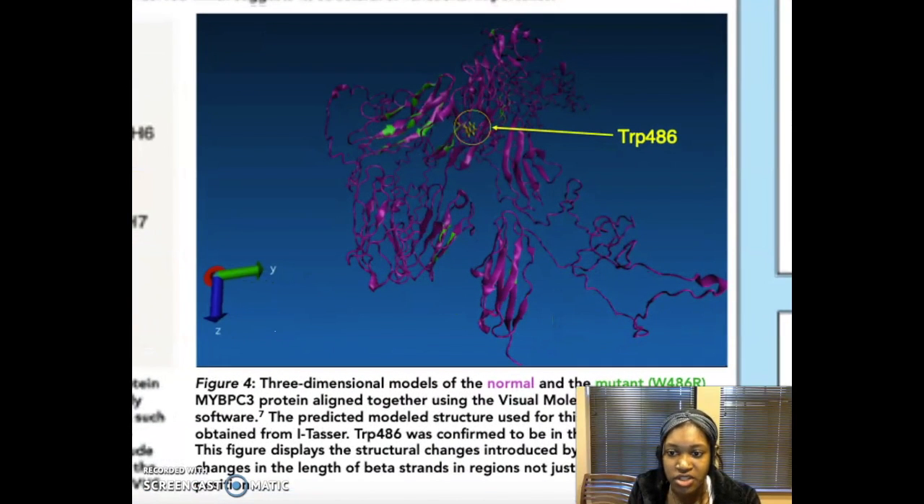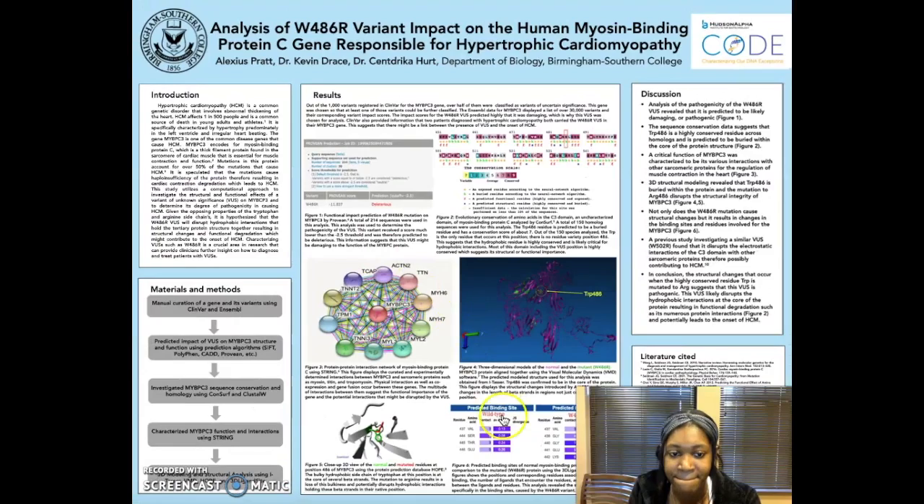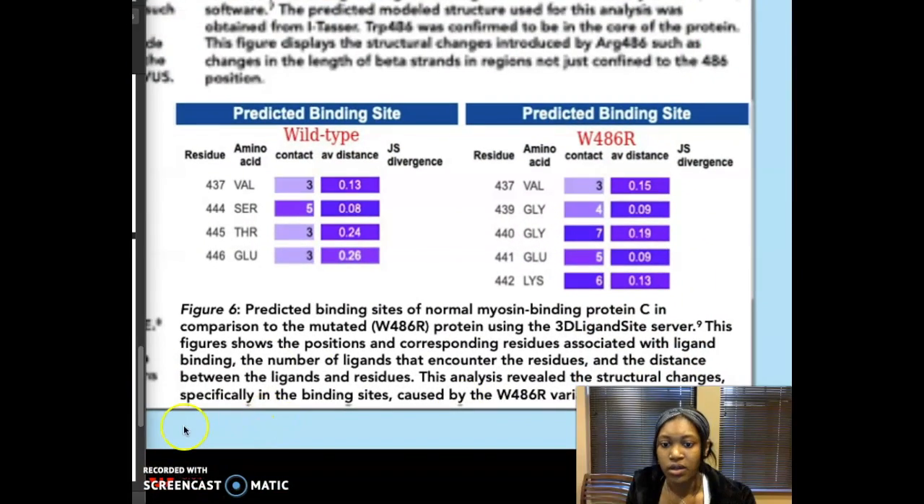A predicted protein structure of MYBPC3 was obtained from I-TASSER and was then mutated in VMD. The 3D modeling in VMD revealed that the mutation results in structural changes such as the lengthening and deletion of beta strands and beta turns, which are structures that connect the beta strands together in various regions of the protein. 3DLigandSite predicted that the mutation introduces new ligand binding sites compared to the wild-type protein.